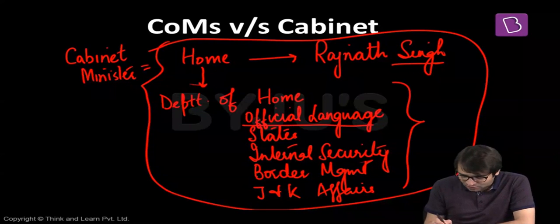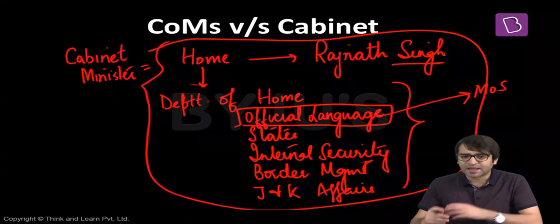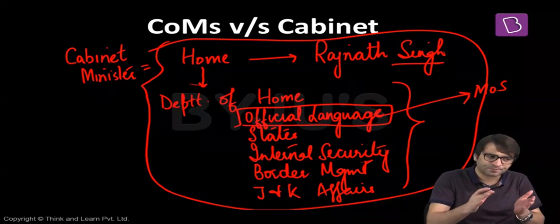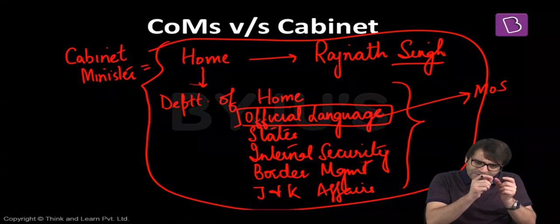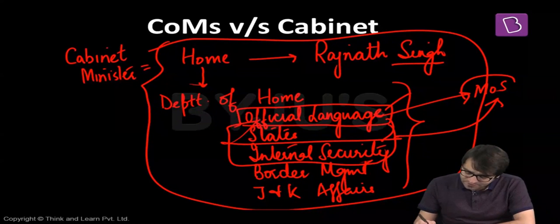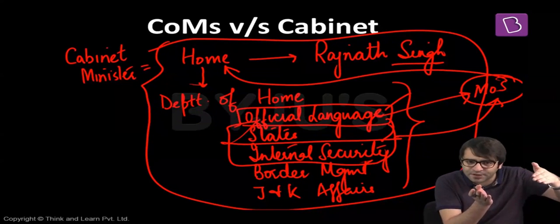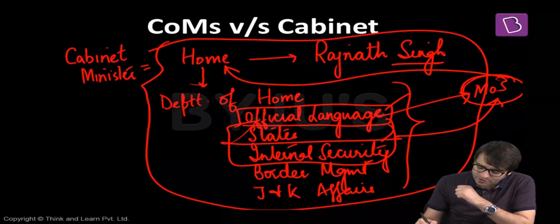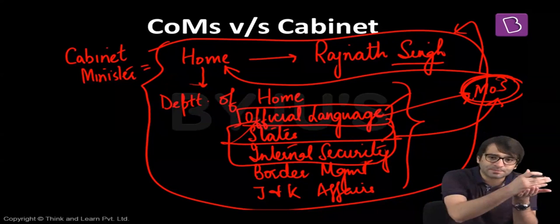If there is a minister who is in charge of official language, he is called minister of state. That means the cabinet minister is a minister who handles the entire ministry. But within this ministry, there can be various departments. If a minister handles one or more departments, such a minister is called a minister of state. But a minister of state is under a cabinet minister. Or in corporate language, we can say that the reporting manager of a minister of state is the cabinet minister. So that is the difference between a cabinet minister and a minister of state.